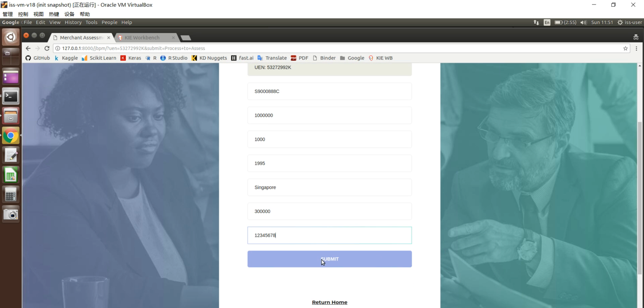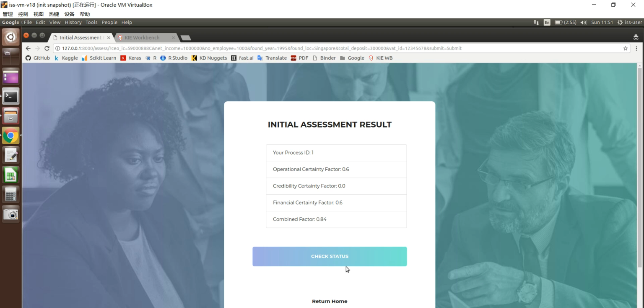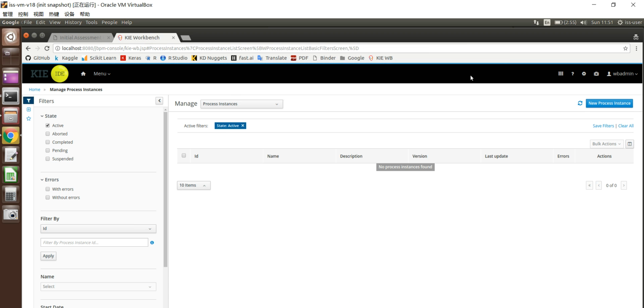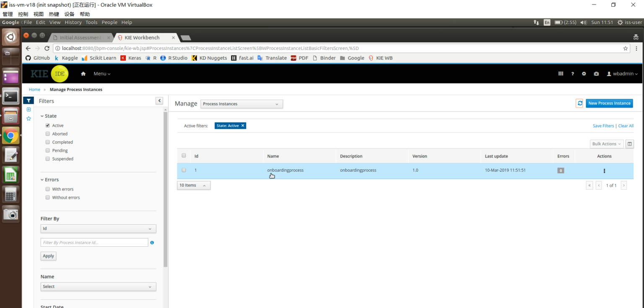After submit, the REST web service will be called to create this instance in the JBPM server. So now let me submit. Here, if we refresh, we'll be able to see this merchant onboarding process has already been created by the REST web service.